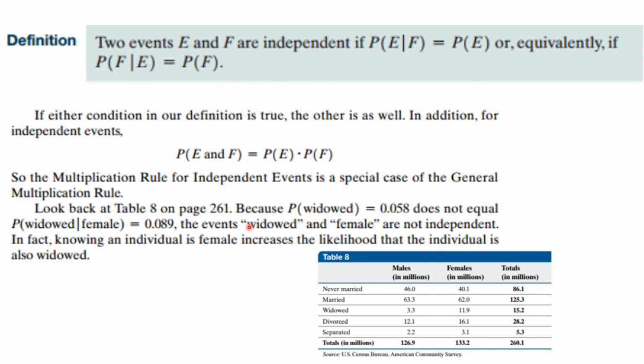And just to give you another example, the probability of widowed, 0.58, does not equal the probability of widowed given female. That means they're not independent. In fact, knowing an individual is female increases the likelihood that the individual is widowed.